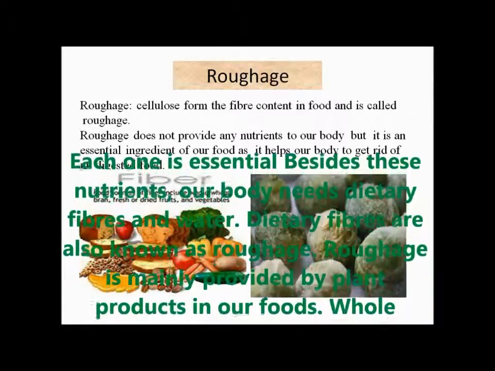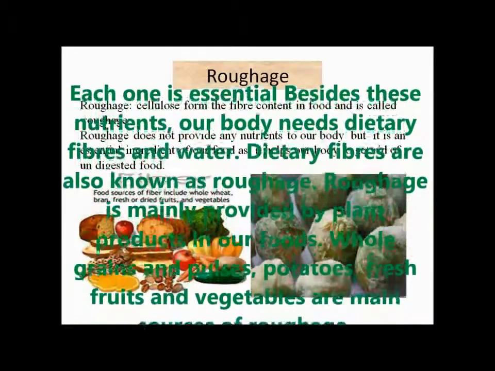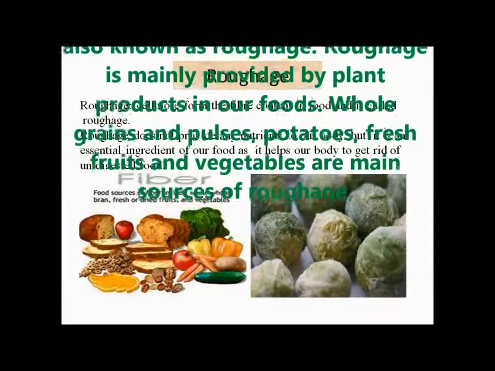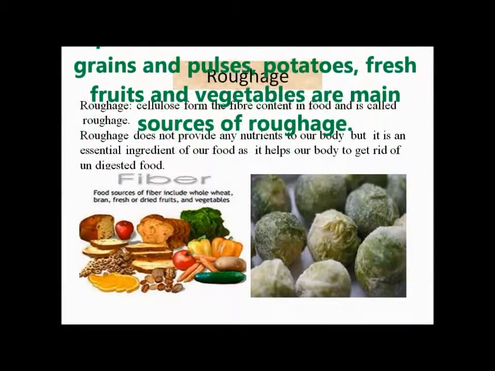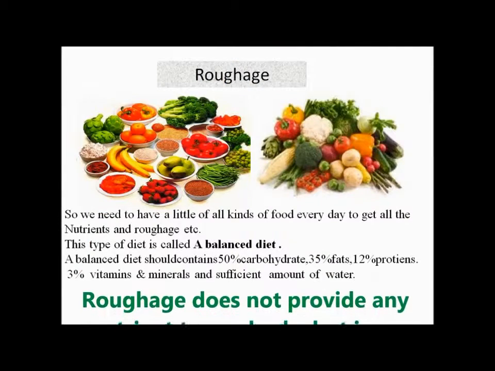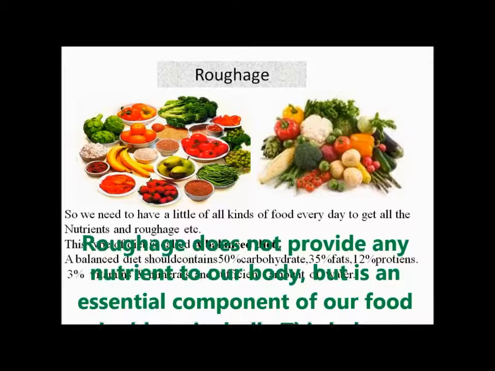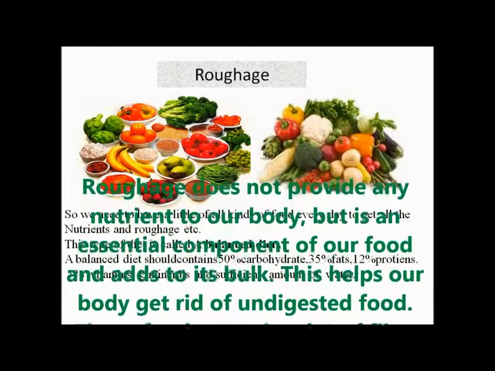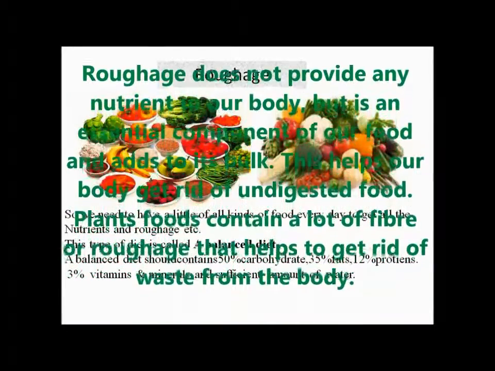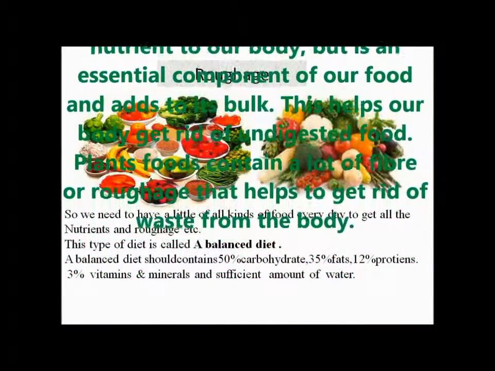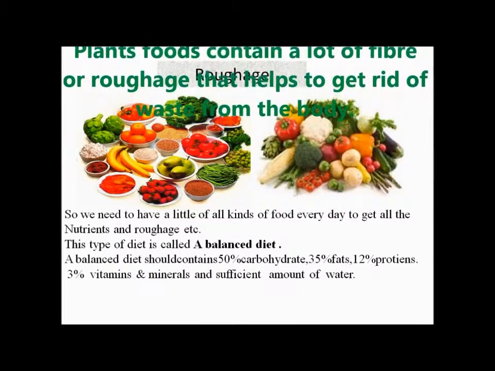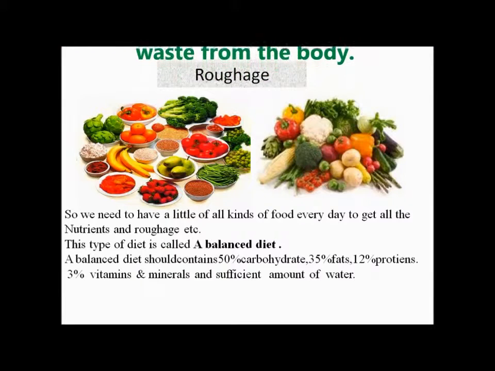Dietary fibers are also known as roughage. This roughage is mainly provided by the plant products in our food. Whole grains and pulses, potatoes, fresh fruits and vegetables are the main sources of roughage. Roughage does not provide any nutrient to our body, but it is an essential component of our food because it adds to its bulk. It helps our body to get rid of undigested food. The plant food contains a lot of fiber or roughage that helps to get rid of waste from the body.